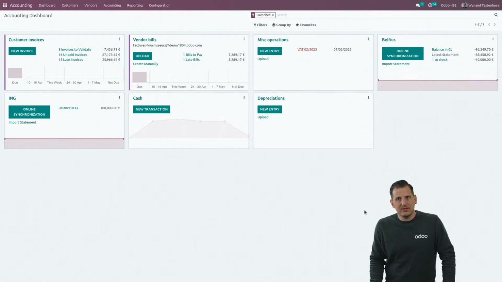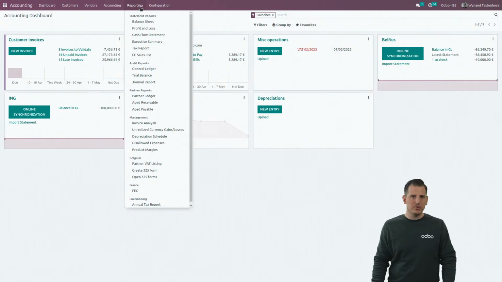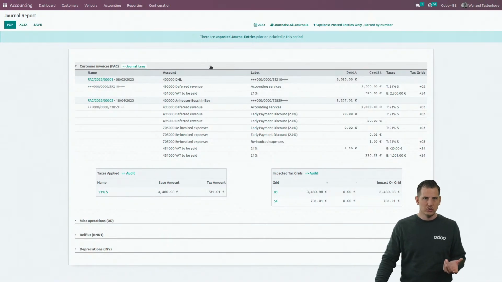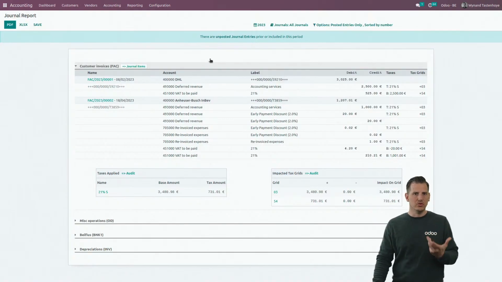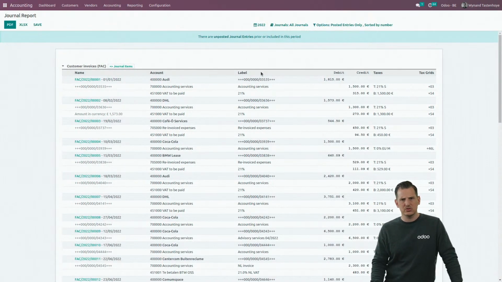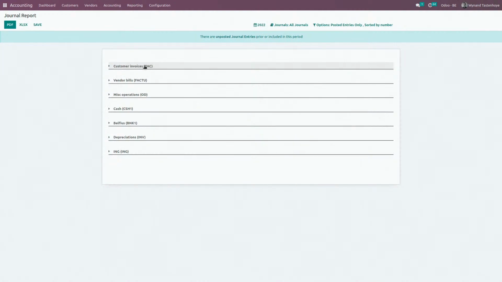So first of all, let's have a look at how we can correct our mistakes. My preferred report for that is definitely the journal report. If we open the journal report, you will see all the information you need on a specific transaction, on a specific journal. We're going to change the period, for example, to last year. So there are multiple transactions over here. If you want to verify, for example, the period of 2022, they're grouped by journal.